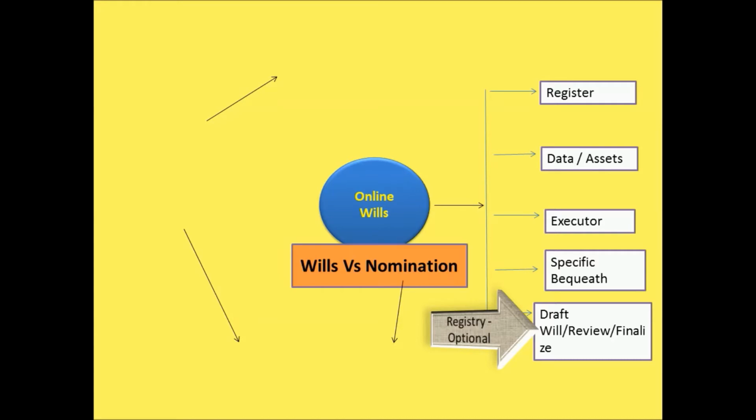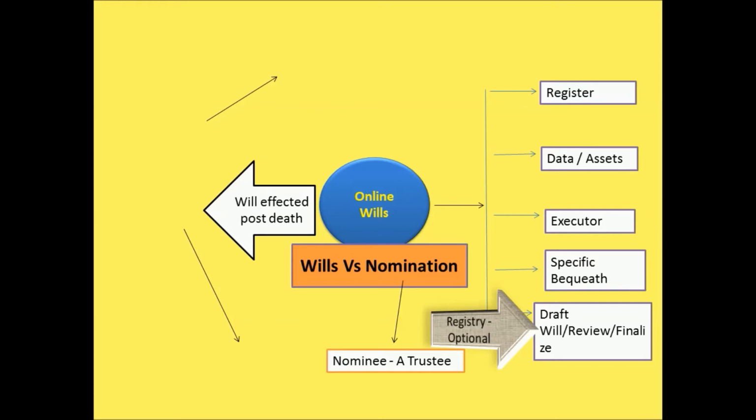Many people are confused about wills and nomination. Both are two different things. In a will you are actually transferring the ownership of the property to a particular person. Normally nomination is applicable to financial assets, wherein you nominate a person to receive the money in case of your death, but the nominee's role is only that of a trustee. He has to receive the money wherein his name is occurring, and transfer it to the eligible or legal beneficiaries.